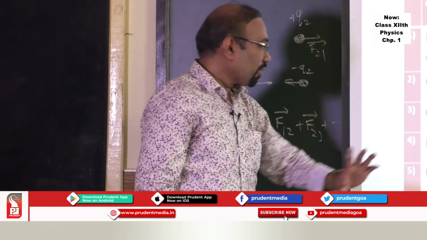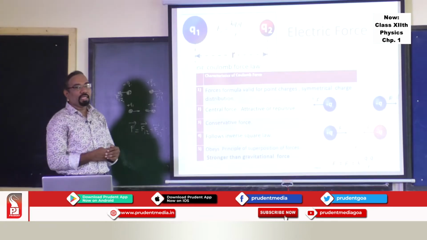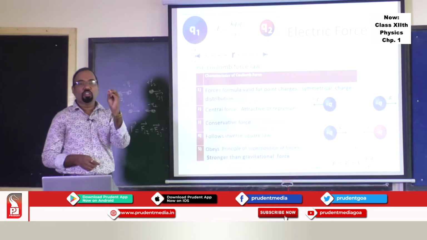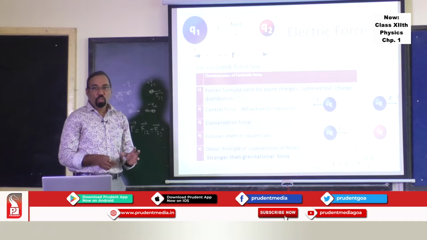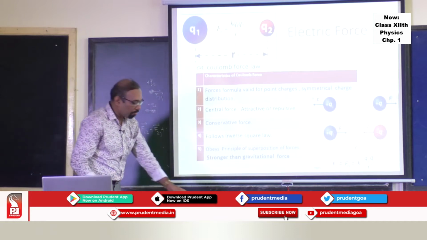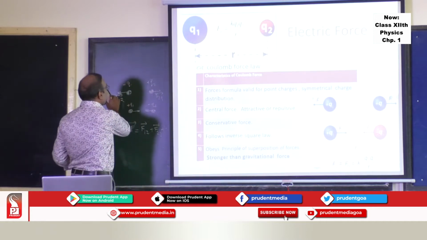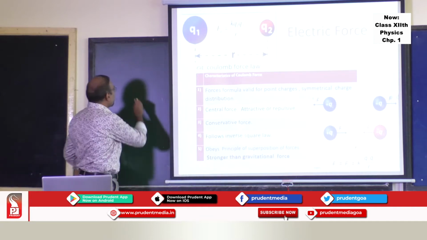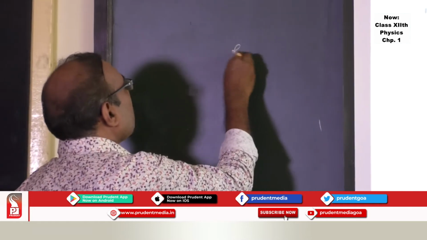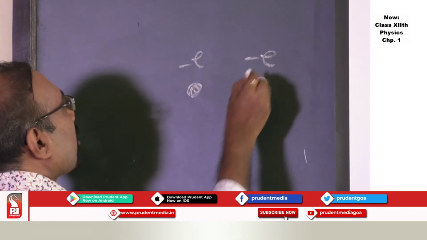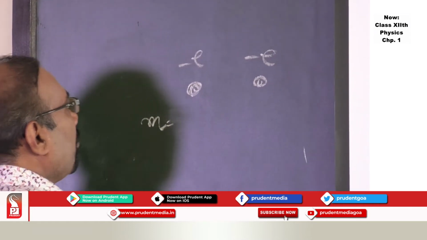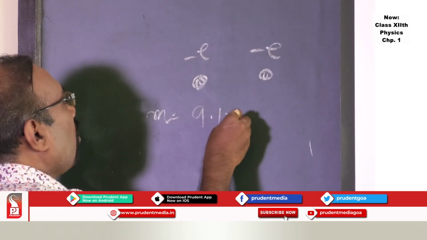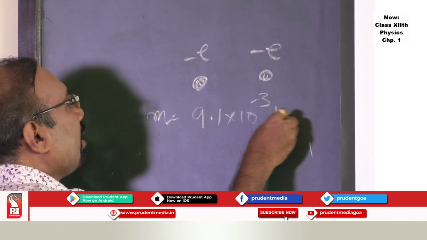And the last important point is that the electrical force is stronger than the gravitational force. You can take a simple example of two electrons, and compare the electrical force and the gravitational force. This is one electron, this is another electron. The mass of the electron is 9.1 into 10 raised to minus 31 kg.